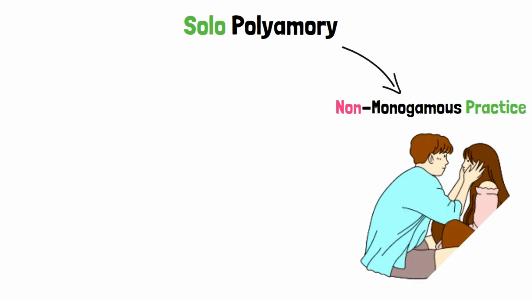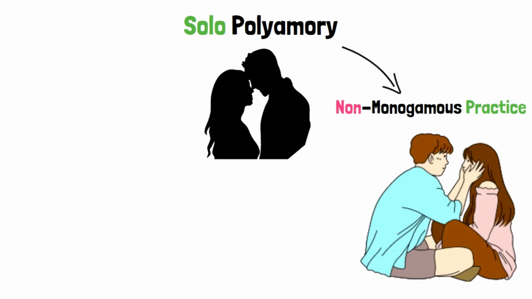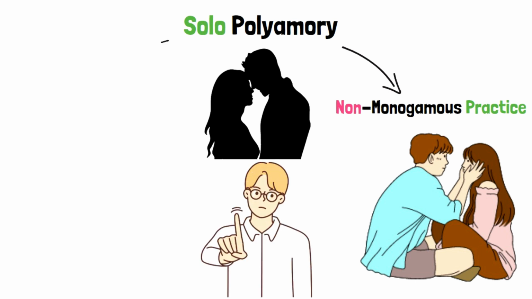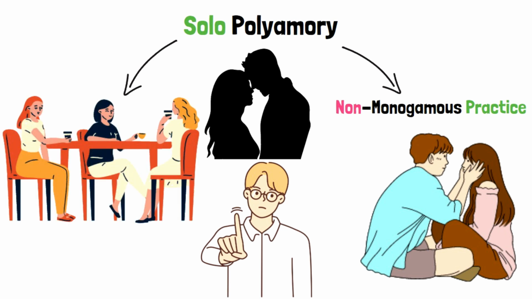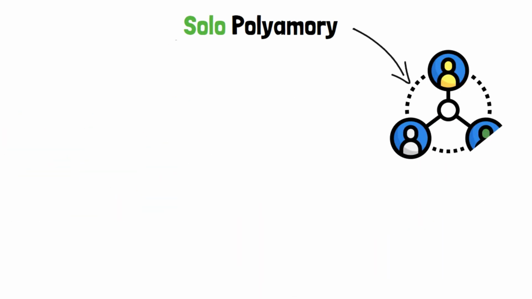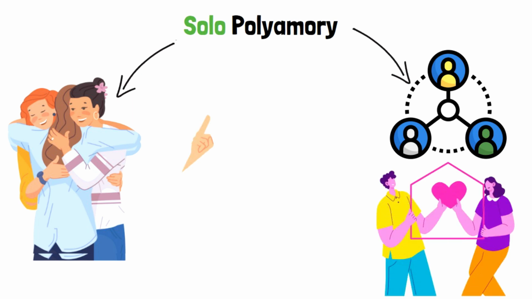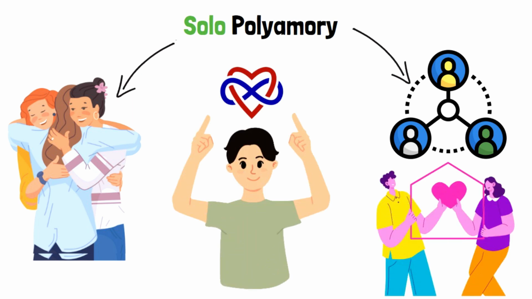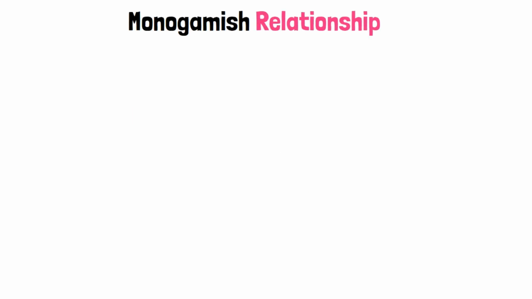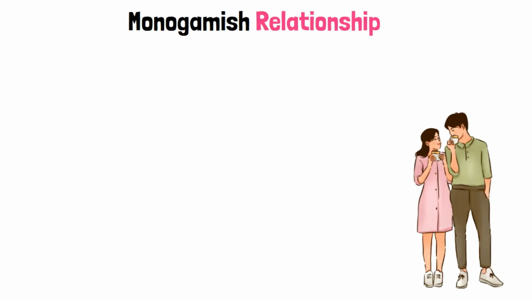Solo polyamory. Solo polyamory is a form of non-monogamous practice where individuals engage in multiple romantic and/or sexual relationships simultaneously but do not seek a primary or live-in partner. Solo polyamorists prioritize their autonomy and independence while maintaining multiple intimate connections. This relationship style challenges the traditional notion of a committed, cohabiting partnership and can be seen as a form of ethical non-monogamy.